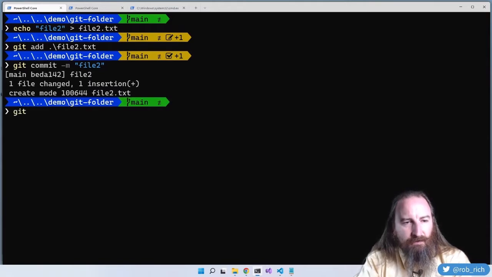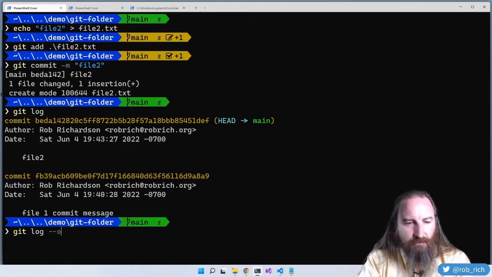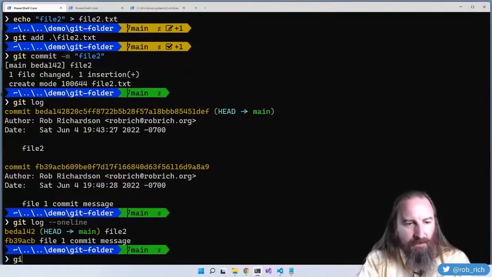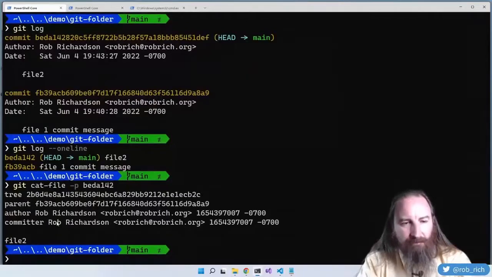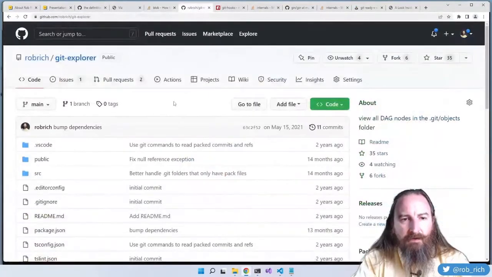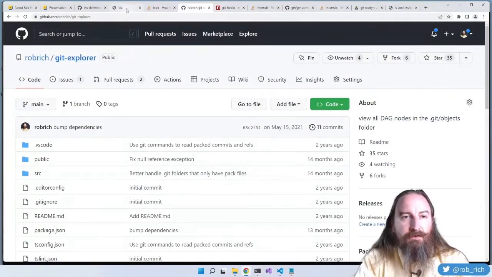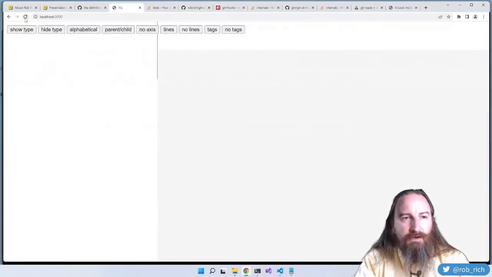Now we've got 2 commits. Let's do this with --1 line to be able to see them. git cat-file -p beda142, and we can see the contents there. Now this has a parent node, it also has a tree node, and navigating through each of those can be a little weird. So I've written this program called Git Explorer that allows us to view not just the commits, but also the other things, the trees and